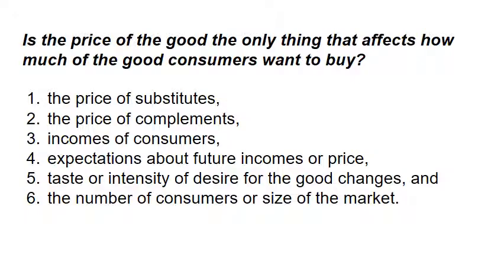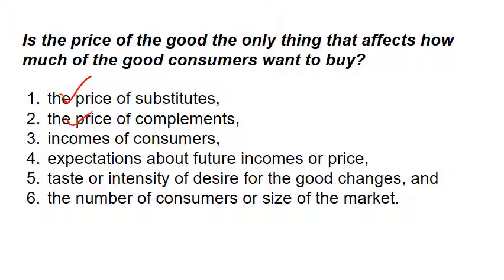Economists recognize that many things besides the price of the good affect how much of a good consumers want to buy. We can categorize most of the things that affect the amount consumers want to buy besides price into 6 large categories. First is the price of substitutes. Substitutes are 2 goods where a consumer tends to either buy one or the other. Coca-Cola and Pepsi are good examples.